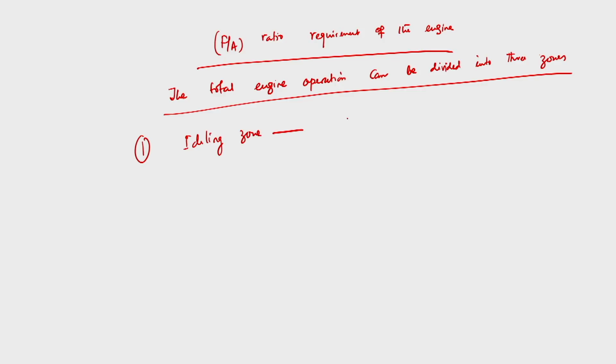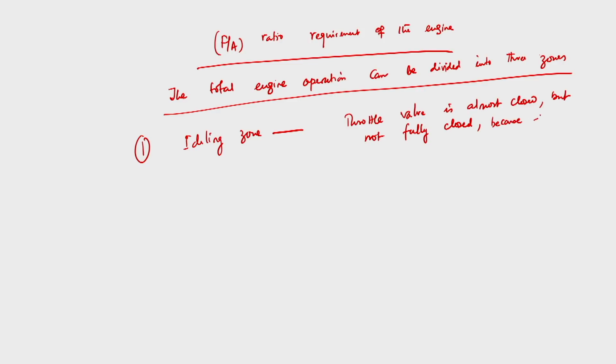In this zone, the throttle valve, which is provided to control the air fuel ratio depending upon the load, is almost closed, but not fully closed, because in the idling zone the engine is running but without supplying load.